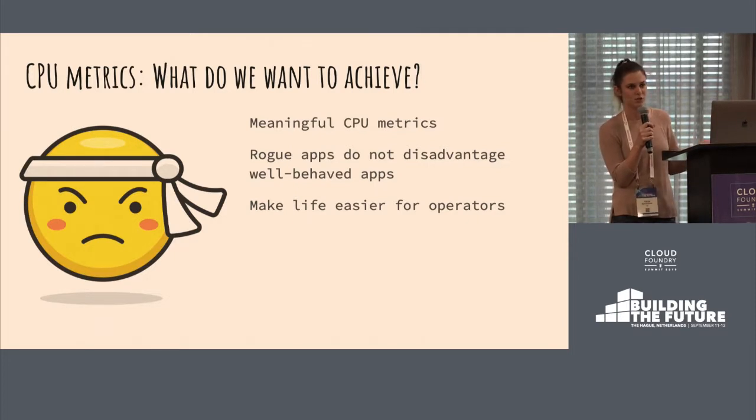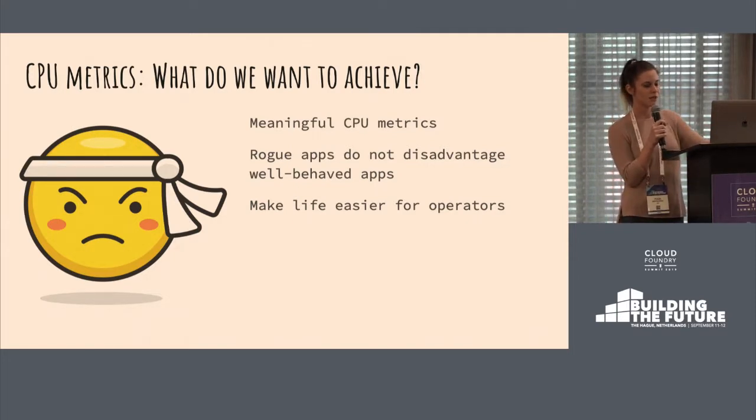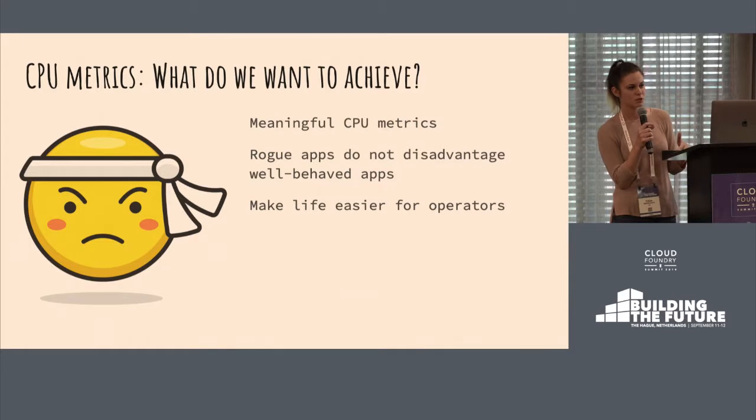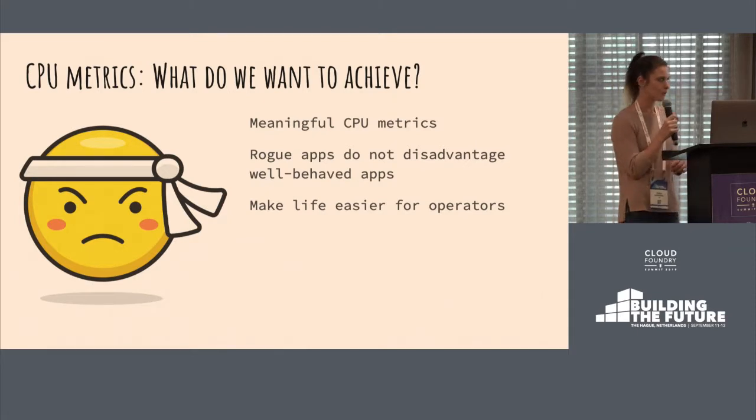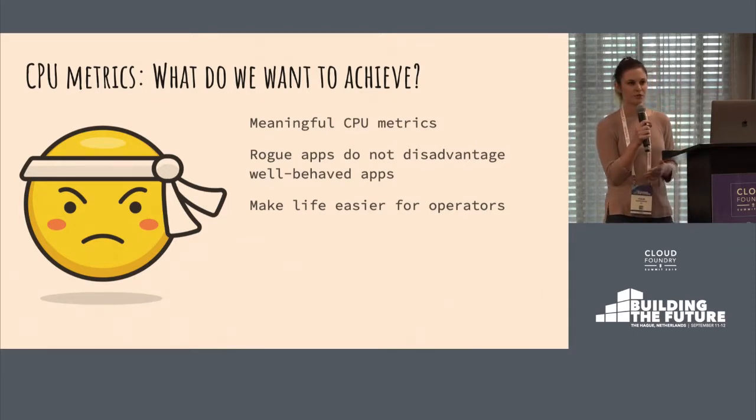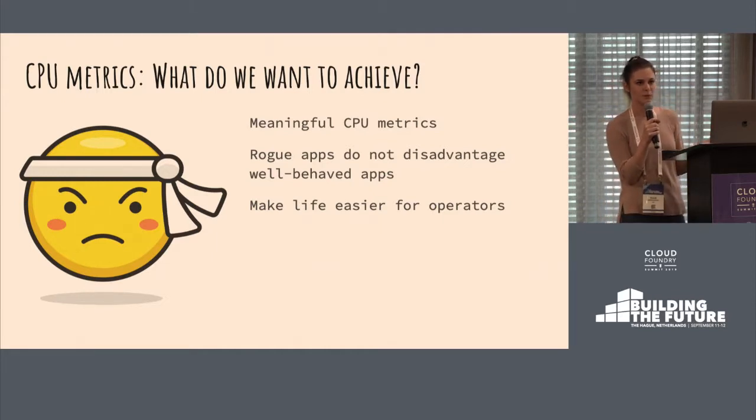So if the usage changes, it shouldn't be affected by outside factors. The other thing, bad applications should not disadvantage normal apps. And the third thing, we should make life easier for operators. So they should feel comfortable to provision enough CPU on the machine without having to over-provision the amount of CPU so that all of the applications can use their spike CPU all the time.